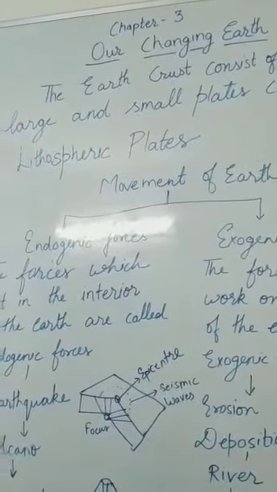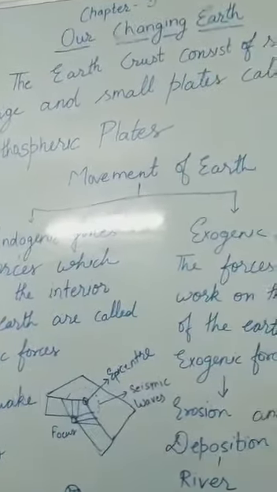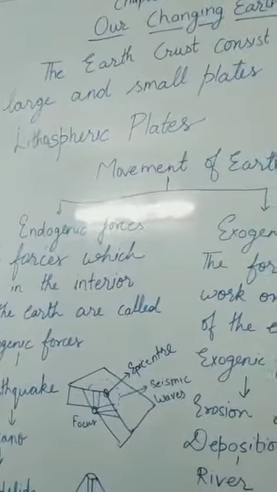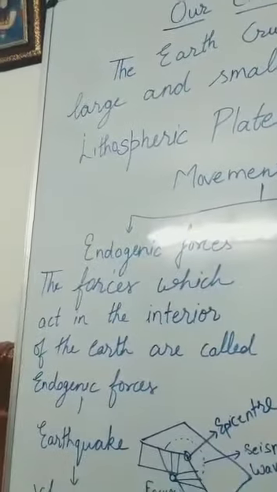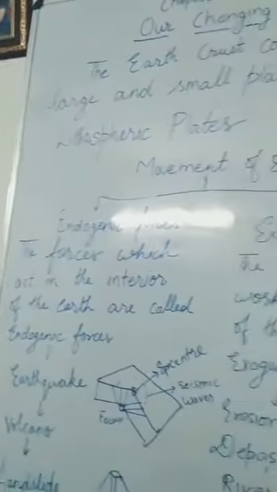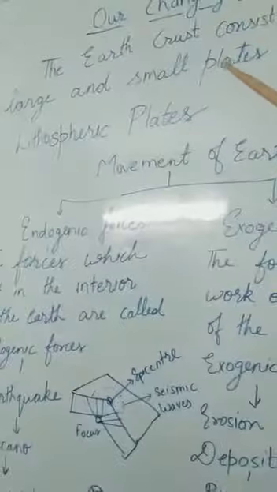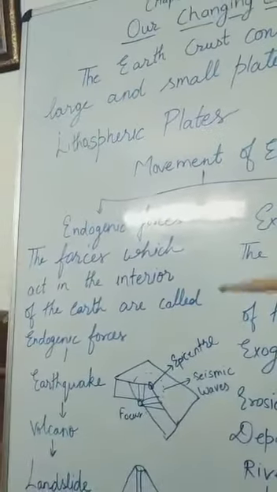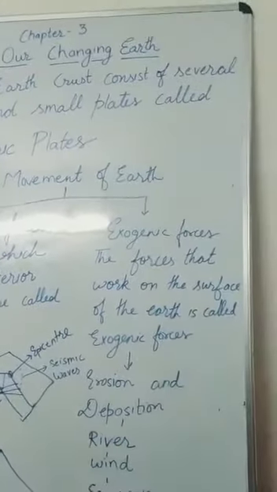I have shown you two things. Now I will tell you the theory. What happens when the earth crust consists of smaller or larger plates, okay, that are called lithospheric plates, it moves. It's called our changing earth.